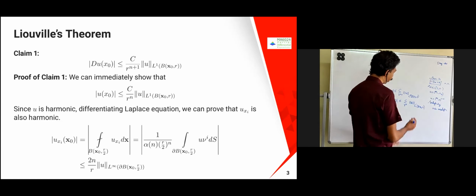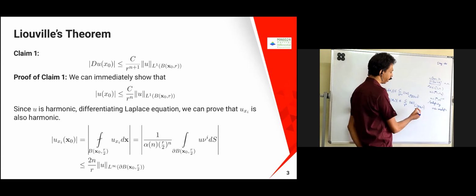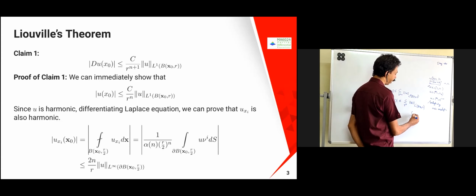If I am saying the L1 norm of u over the ball B(x0, r), that means there is some integral involved here. Because what is L1 now? You have to take the norm of u, the integral of |u| dx over B(x0, r). That is nothing but the L1 norm, right?